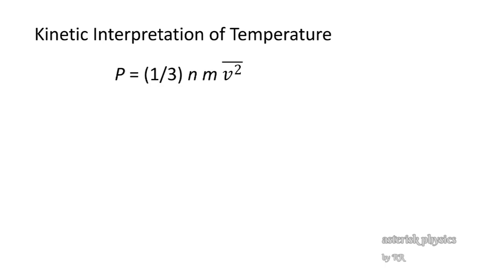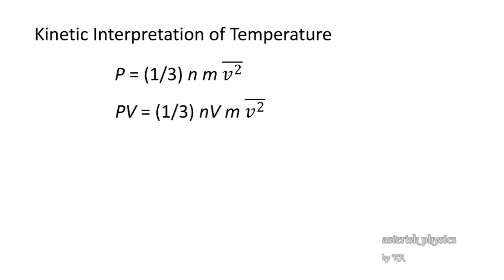And the pressure is found to be 1 by 3 n m v square average, where n is the number density of molecules, that is, the number of molecules per unit volume of the gas, m is the mass of a molecule, and v square average is the average value of the square of its velocity. So pressure P is equal to 1 by 3 n m v square average.